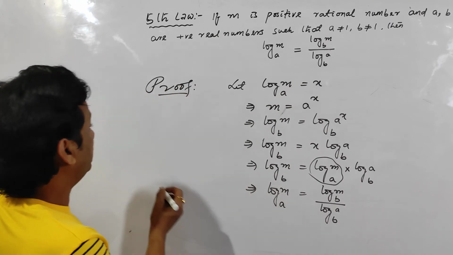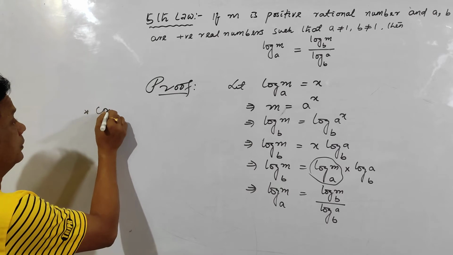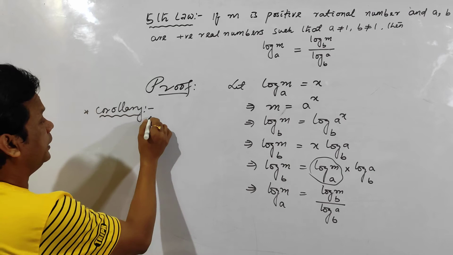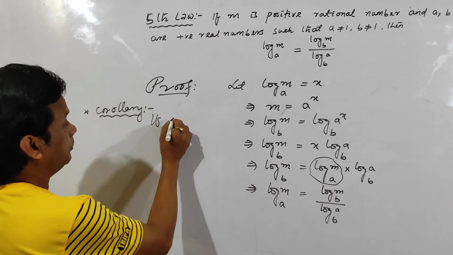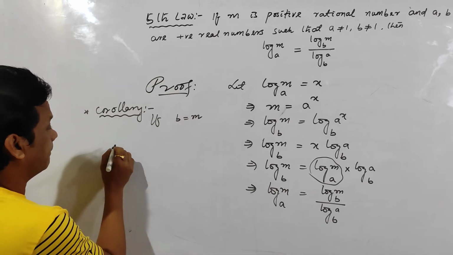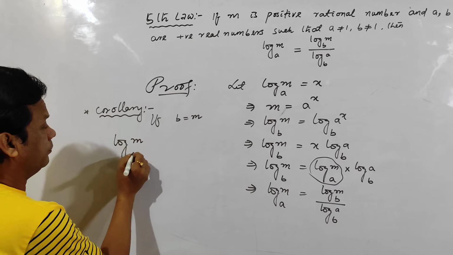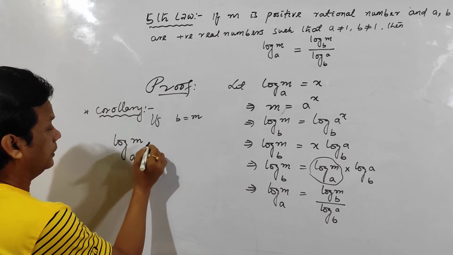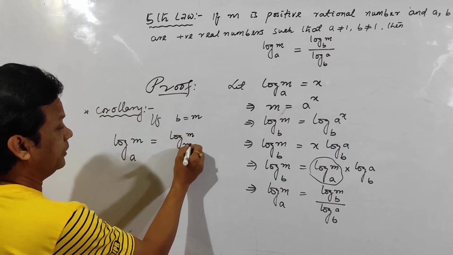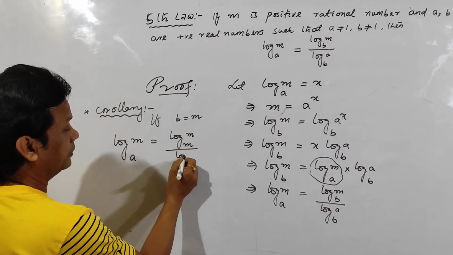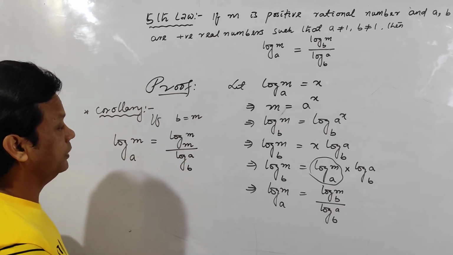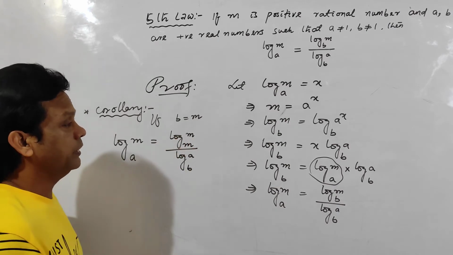And the most important corollary of this: if you take b equal to m, then what will happen? Log m to the base a is equal to log m to the base m divided by log a to the base m. Clear? And log m to the base m, what is the value of this one?